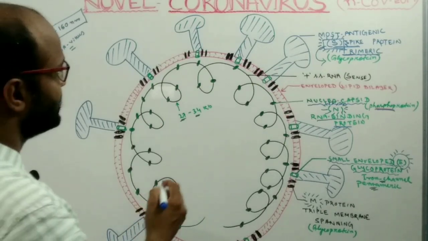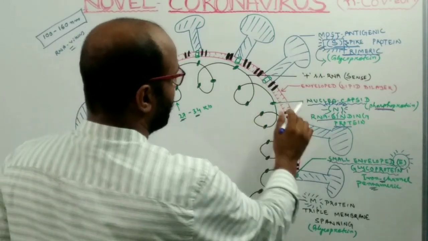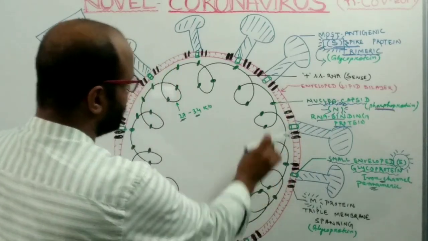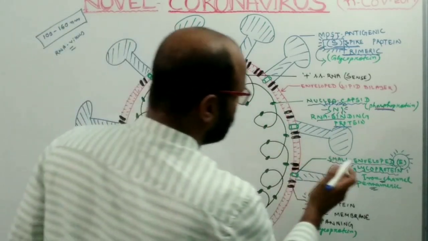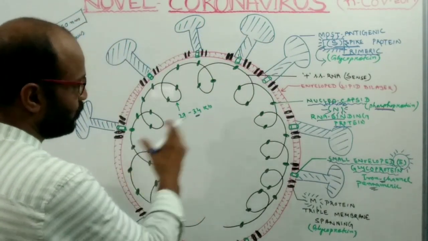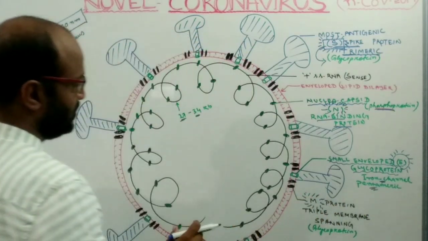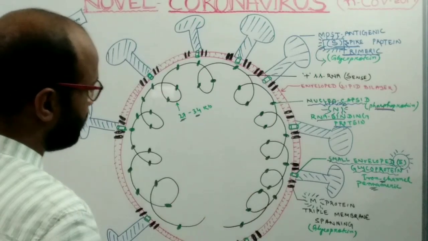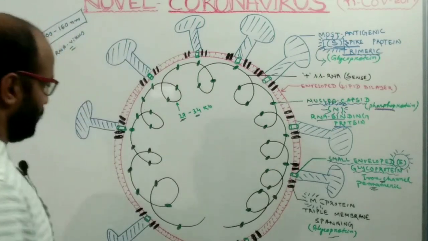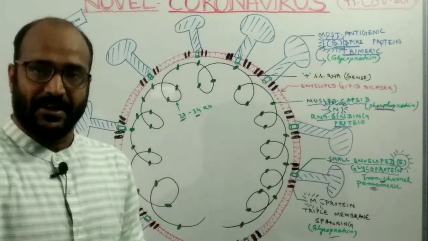There are so many proteins. S proteins are the spike protein, which is the most antigenic. Another is the N protein or the nucleocapsid protein, which is associated with the single-stranded RNA. Another protein is the E protein, known as the envelope protein, which forms the ion channel. Another protein is the M protein, which is anchored into the lipid bilayer, and this protein is a glycoprotein. So there are several types of proteins in the novel coronavirus.